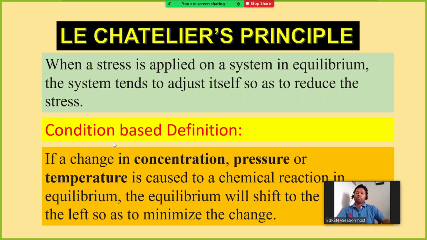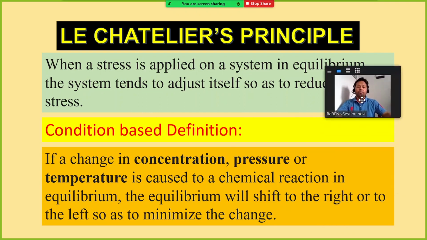So based on the conditions, what are the conditions? Temperature, pressure and concentration. If a change in concentration, pressure or temperature is caused to a chemical reaction in equilibrium, the equilibrium will shift to the right or left so as to minimize the change. Depending on what we are doing, the equilibrium position will shift either left or right.